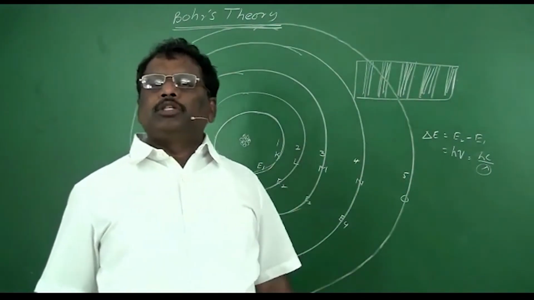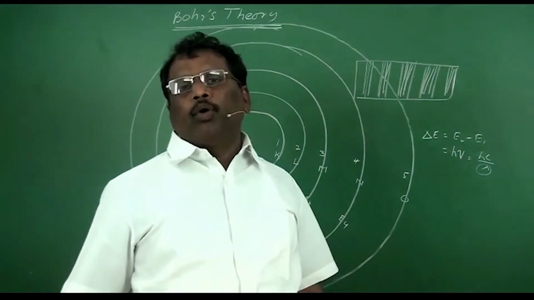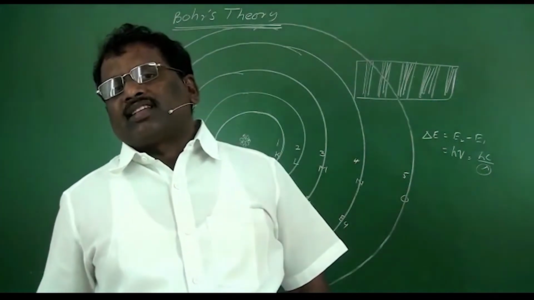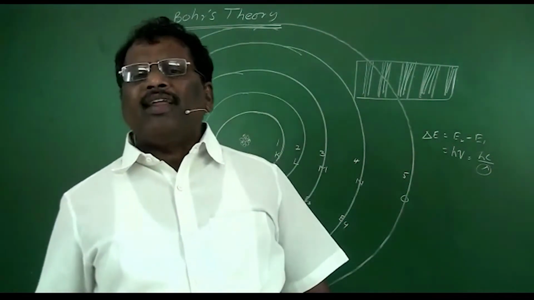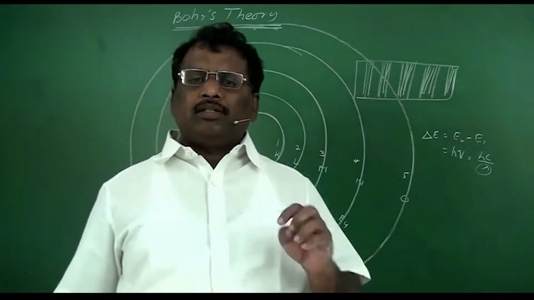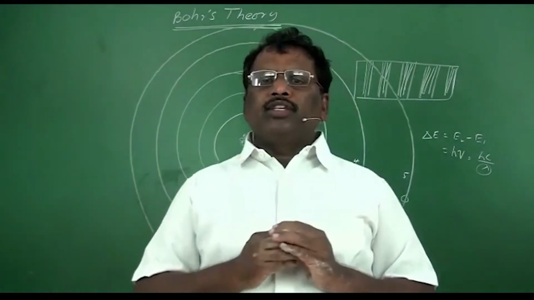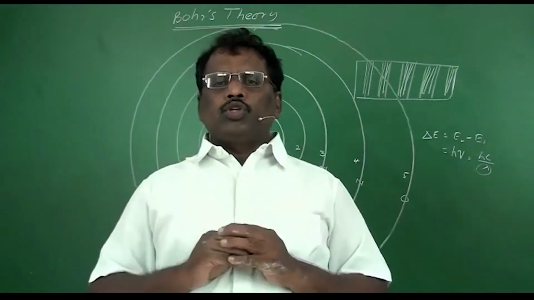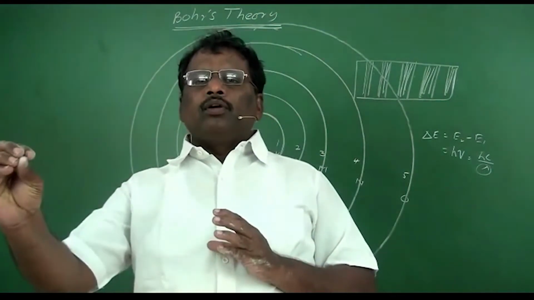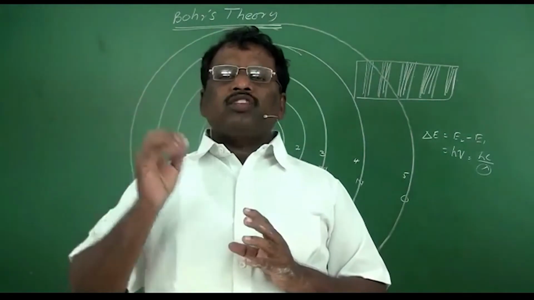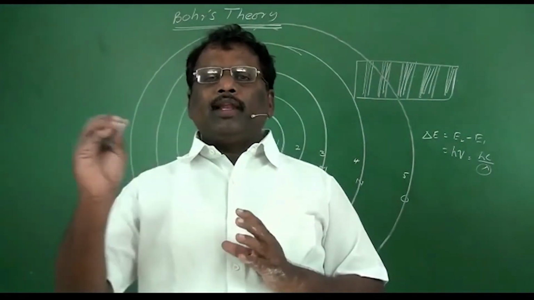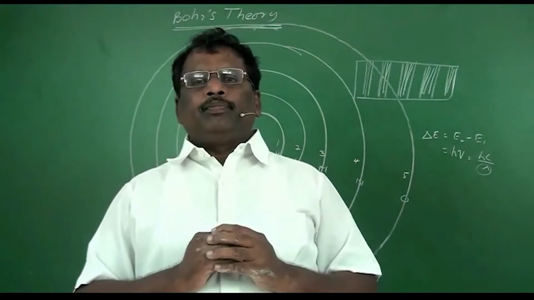Now let us observe the theory proposed by Bohr to explain the structure of an atom. According to Niels Bohr, in an atom, the whole mass and positive charge, why are we using the term mass instead of neutrons? At the time of Bohr's theory, neutrons were not discovered. Only electrons and protons were discovered.